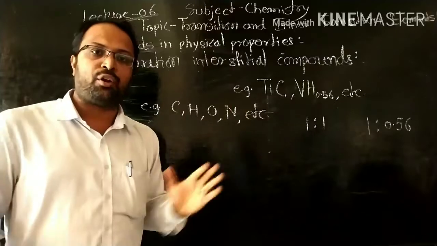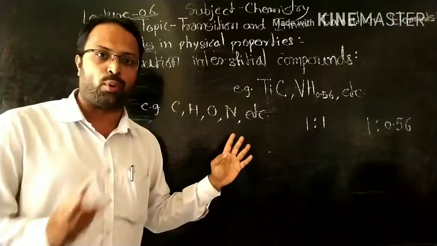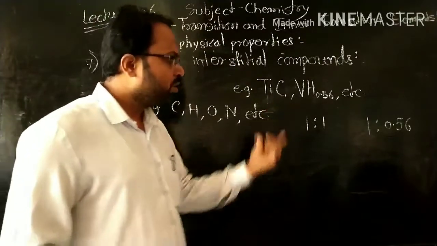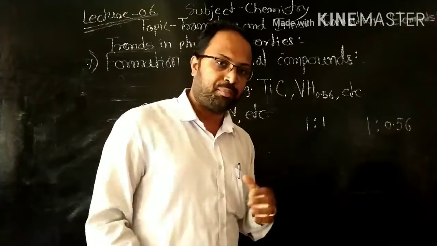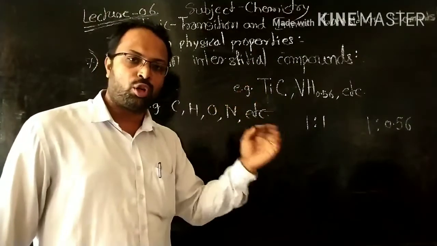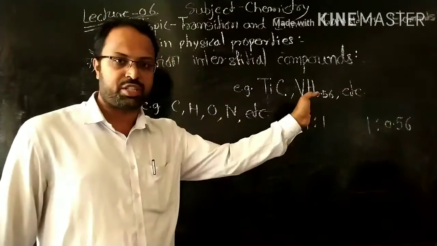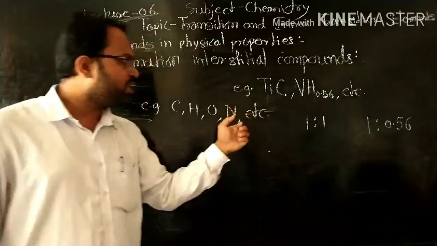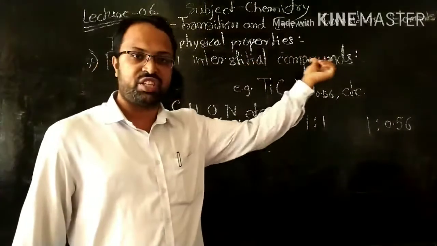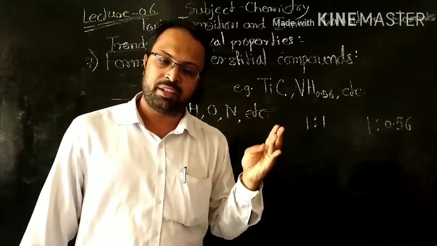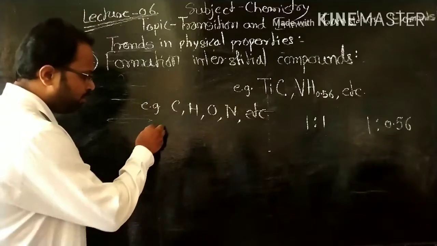So due to this composition, they are termed interstitial compounds. These compounds are not perfectly ionic or covalent in nature. So these compounds are very different from other compounds. The compounds have the normal oxidation state of the metal. There is no change in oxidation state. Okay. So now the next is the principal properties of interstitial compounds, physical and chemical. One by one we mention them.